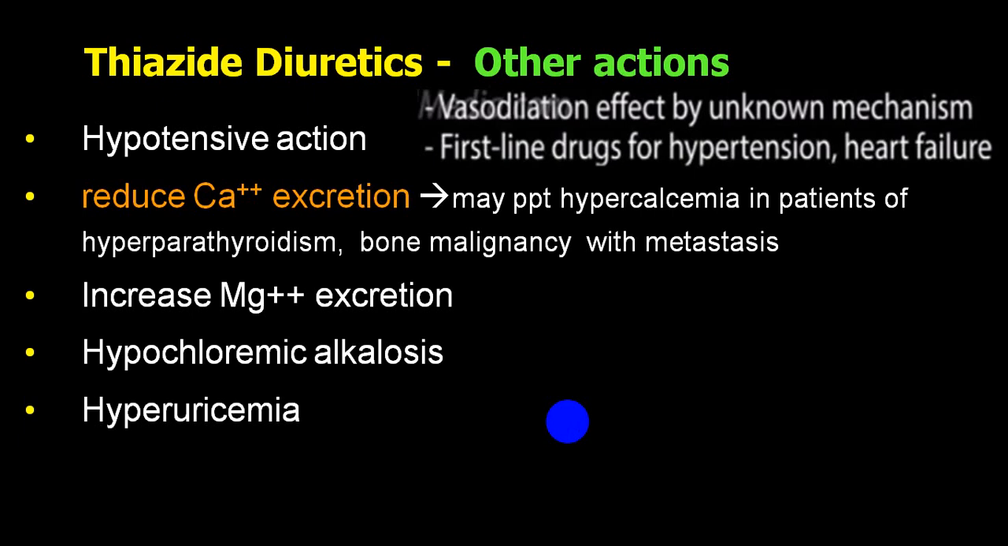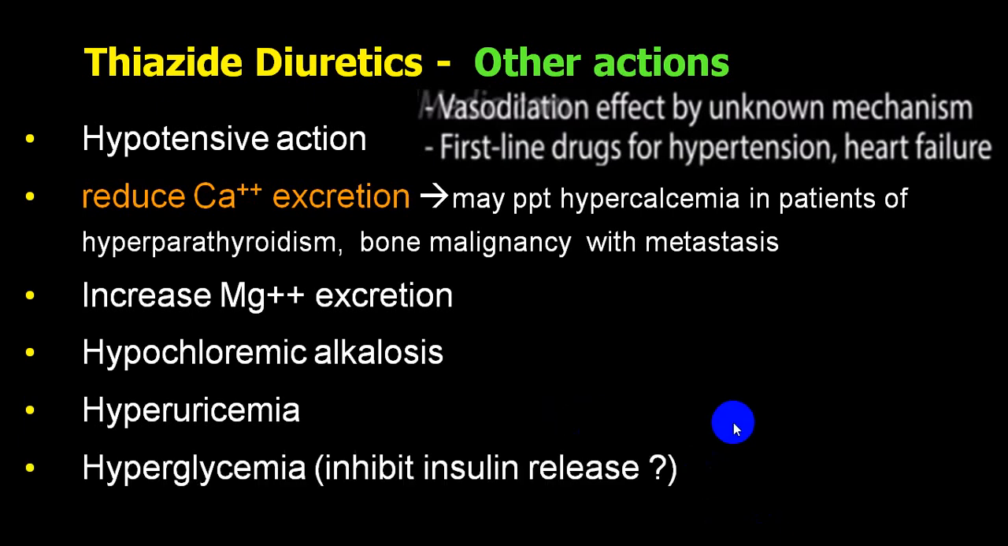Hyperuricemia is quite common, and hyperglycemia is also quite common. So the higher the dose, the longer the use, hyperuricemia and hyperglycemia are quite common, and in prolonged use you can also end up with hypomagnesemia and hypercalcemia. So hyperuricemia, hyperglycemia, hypercalcemia, and you can end up with increased excretion of magnesium that will produce hypomagnesemia.